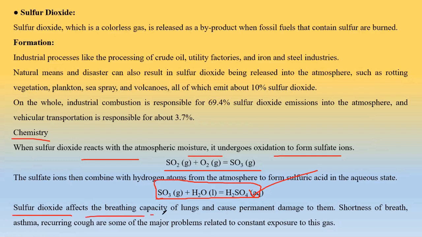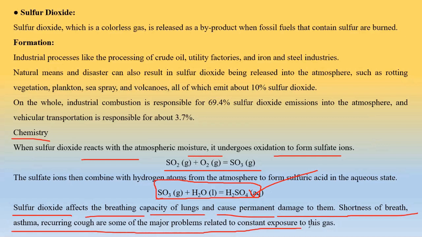And sulfur dioxide affects the breathing capacity of lungs, causes permanent damage to them, and results in shortness of breath, asthma, recurring cough. Some of the major problems are related to exposure to this gas. See, shortness of breath, asthma. I am actually thinking about coronavirus whenever I see these symptoms, because breathing capacity of lungs is affected in the presence of coronavirus in the body.